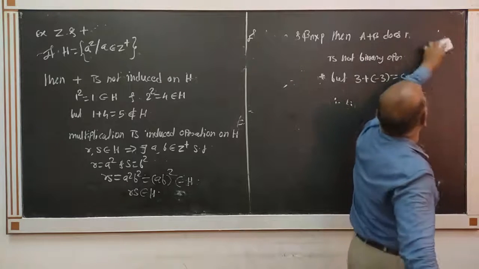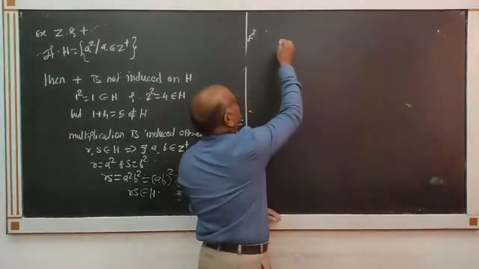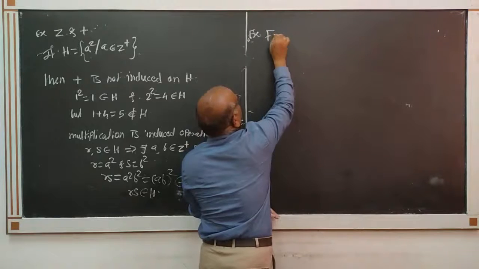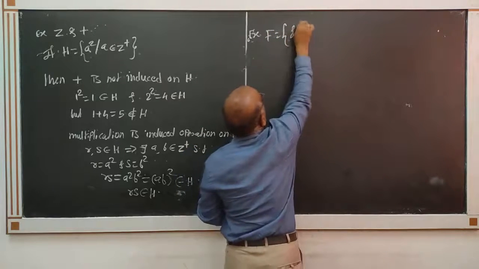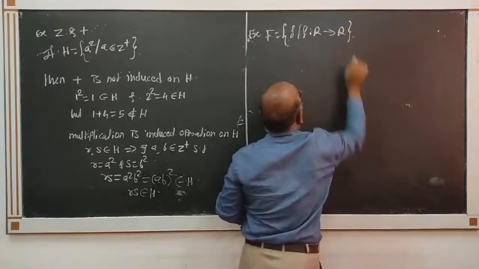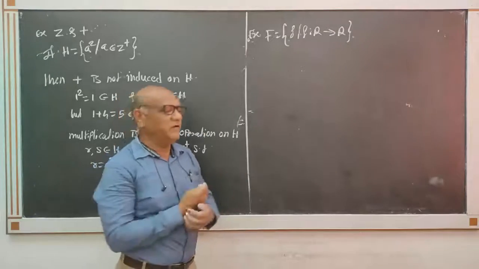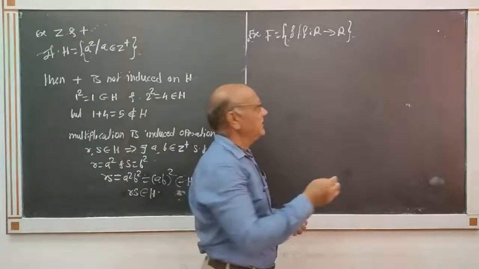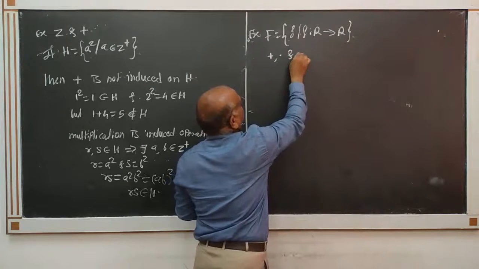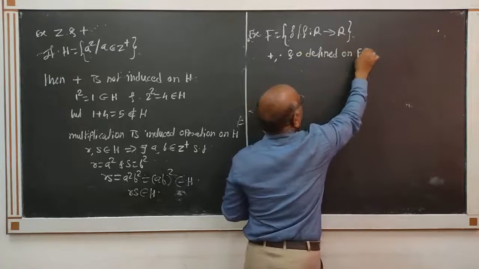Now another example. Take F, the set of mappings from R to R, that means real valued functions with domain R. Addition, multiplication and composition are defined on F as follows.